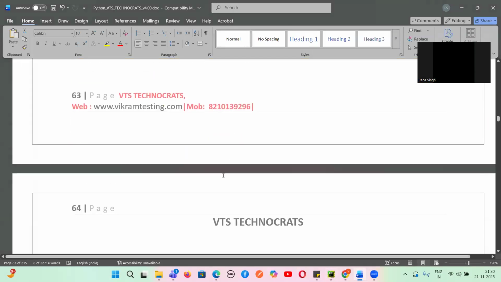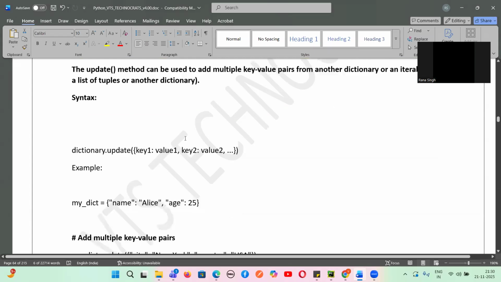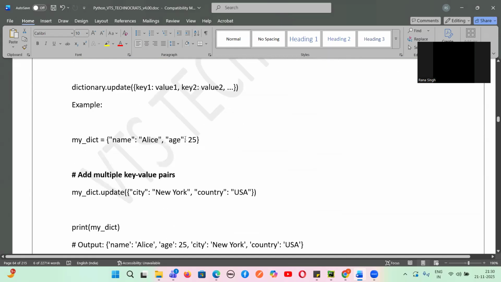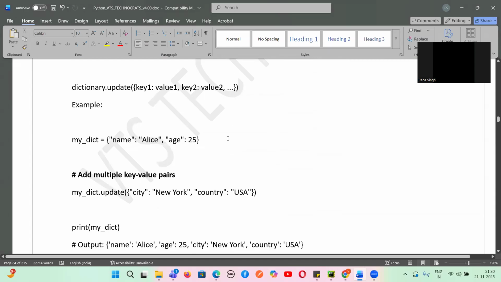Yes. Next, guys, the update method is used to add multiple key-value pairs from another dictionary, or iterables like a list or a tuple. So when we want to add multiple key-value pairs from a list, a tuple, or a dictionary, we will use something called the update method: dictionary.update(key value, key value, key value).